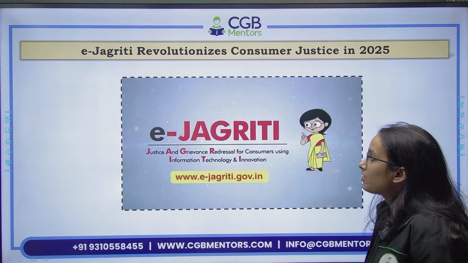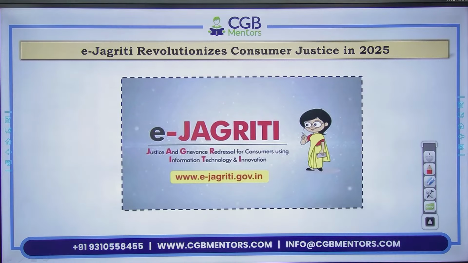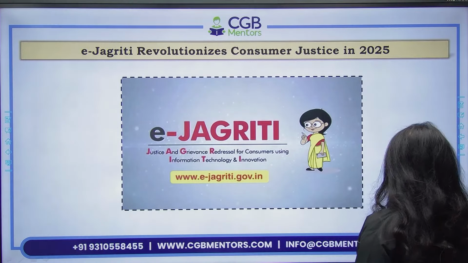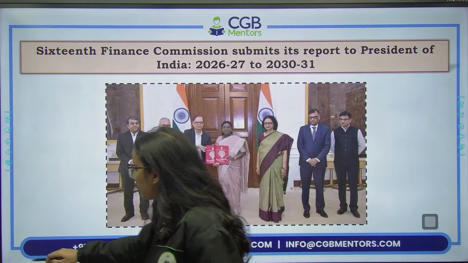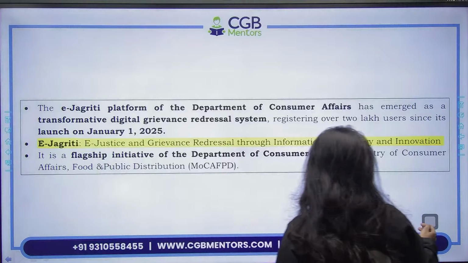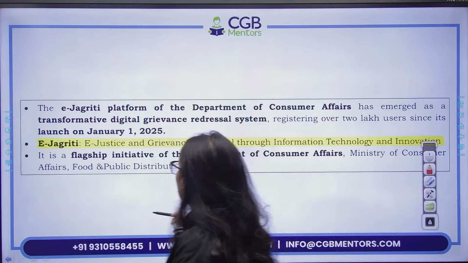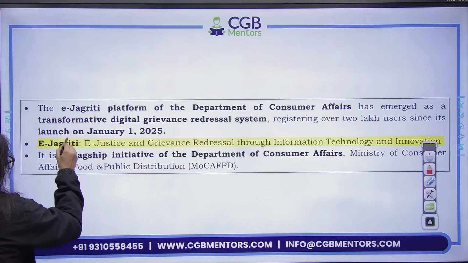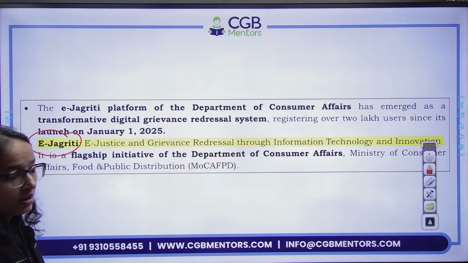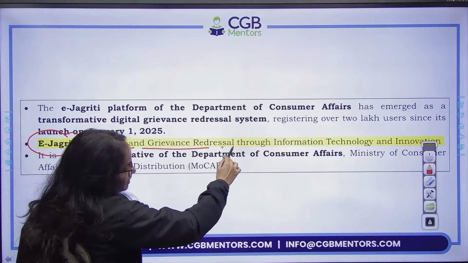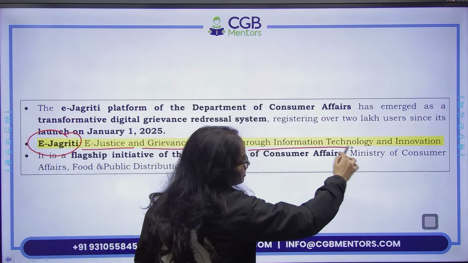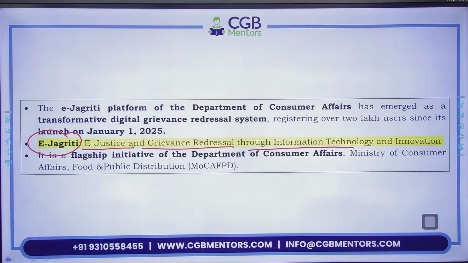After that, we have E-Jagriti, revolutionizing consumer justice in 2025. Here, first of all, you need to remember the extended form of E-Jagriti. What does E-Jagriti stand for? Remember the full form. E-Jagriti stands for E-Justice and grievance redressal through information technology and innovation.